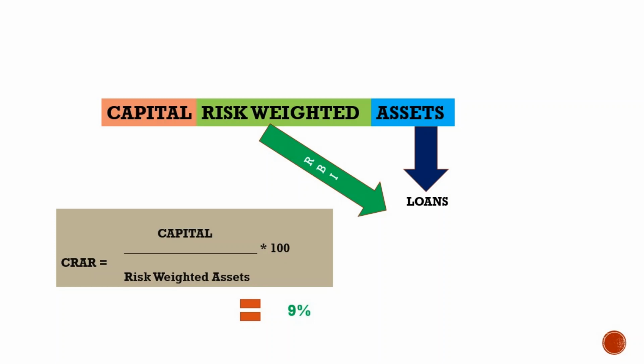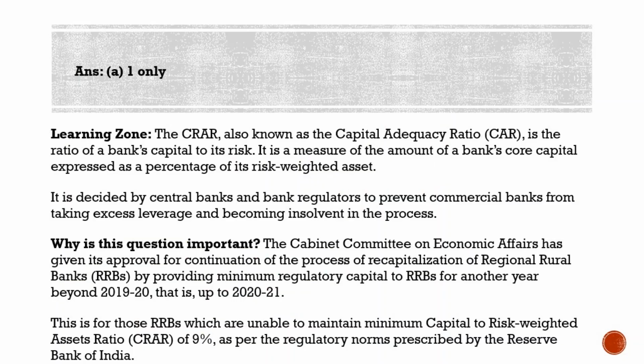So the entire idea of this capital risk weighted asset ratio is that it can be ensured that certain sectors will not get loans above a certain limit, which means banks will not go for risky lending. So that is the concept of capital risk weighted assets ratio. And a few other facts: the Basel III norms stipulated capital to risk weighted assets ratio as 8%, but in India, scheduled commercial banks are required to maintain a capital adequacy ratio of 9%, and Indian public sector banks are emphasized to maintain a capital adequacy ratio of 12% as per RBI norms.